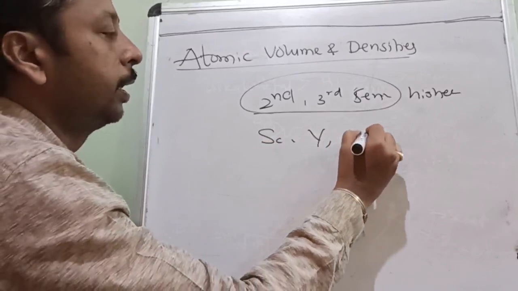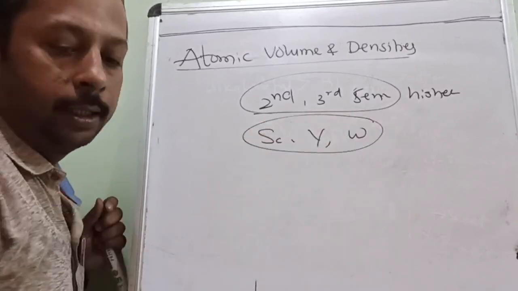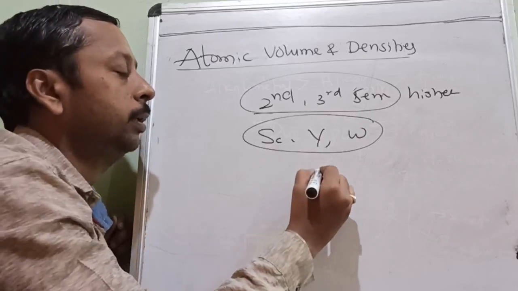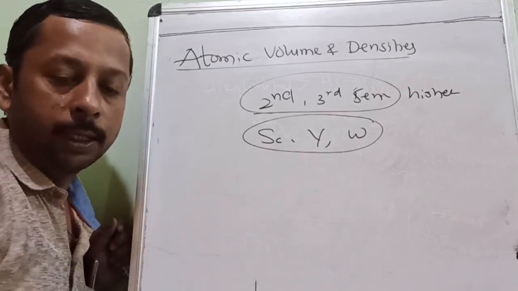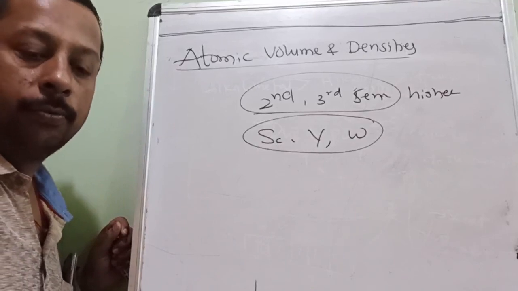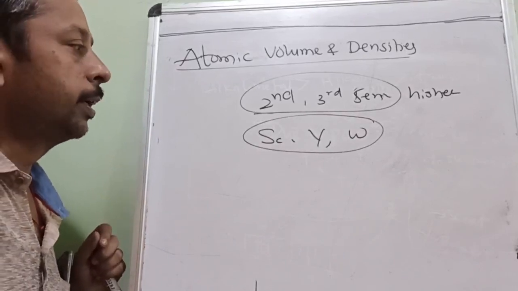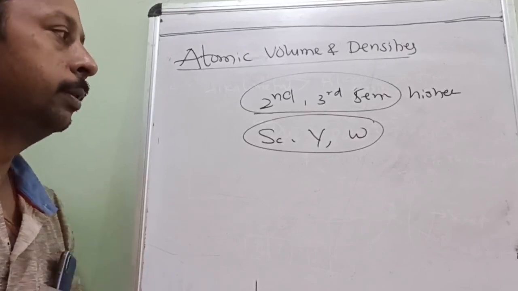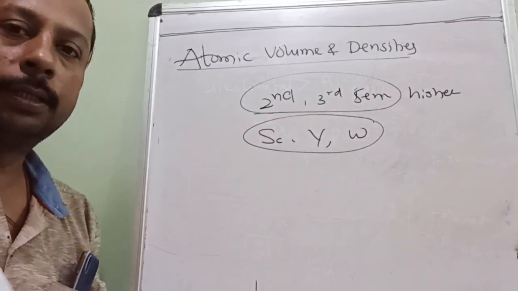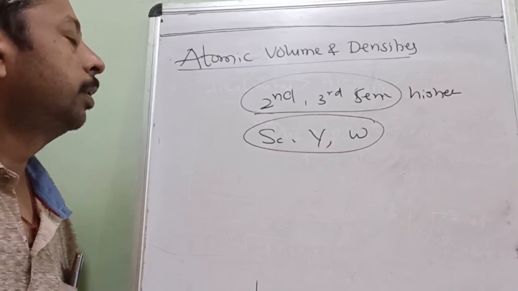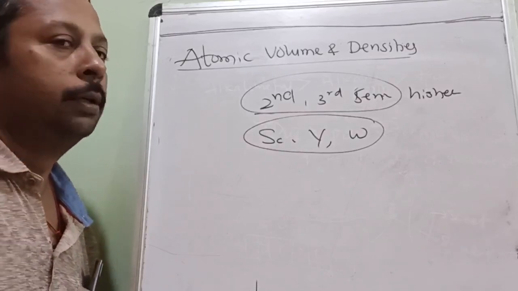Okay, these are the three elements which have exceptionally less density than expected. Okay, so what are the three elements which have exceptionally less density? Scandium, yttrium and tungsten.